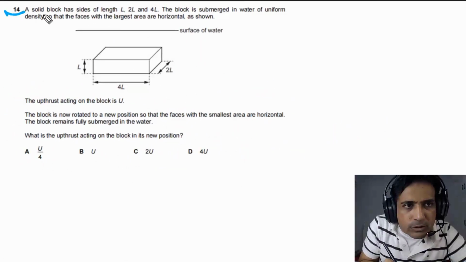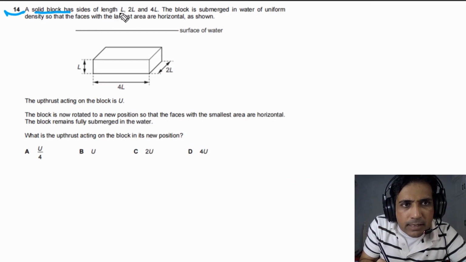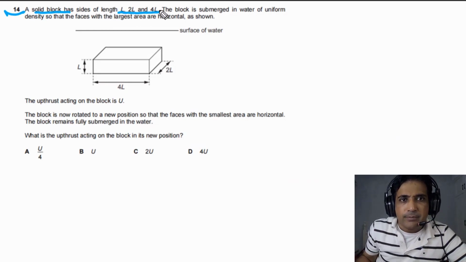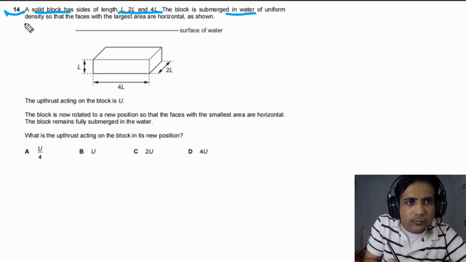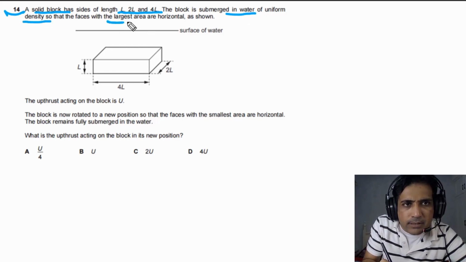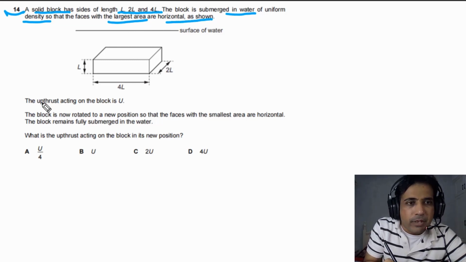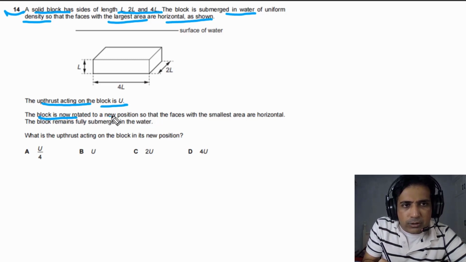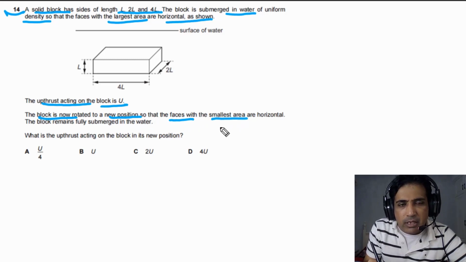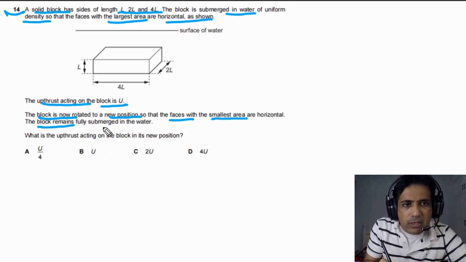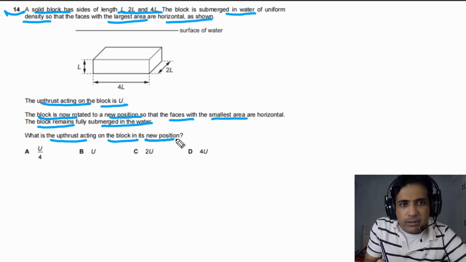For question number 14, it is given to us a solid block has sides of length L, 2L and 4L. The block is submerged in water of uniform density so that the faces with the largest area are horizontal as shown in this figure. The upthrust acting on the block is U. The block is now rotated to a new position so that the faces with the smallest area are horizontal. The block remains fully submerged in the water. We need to find out what is the upthrust acting on the block in its new position.